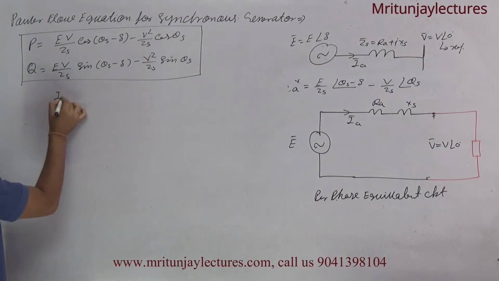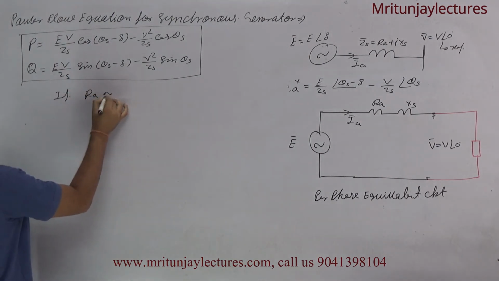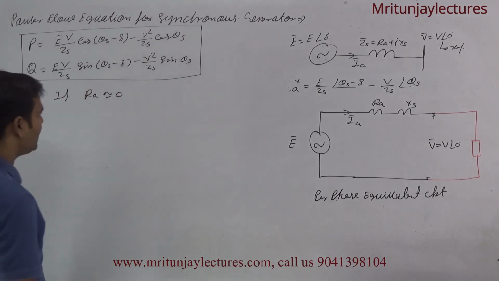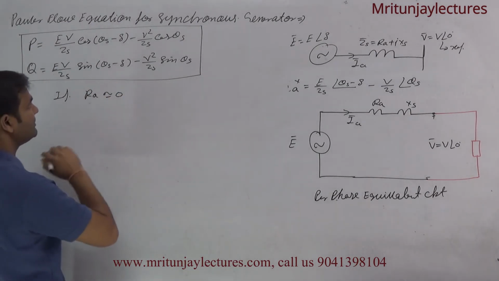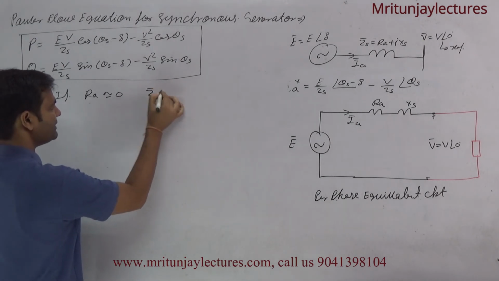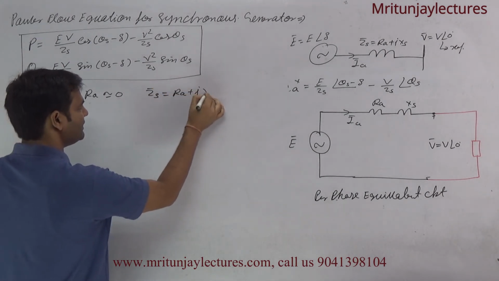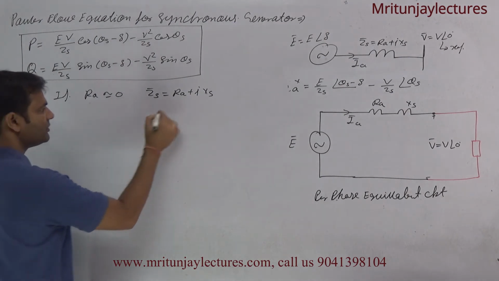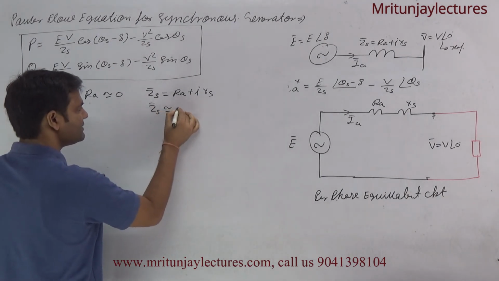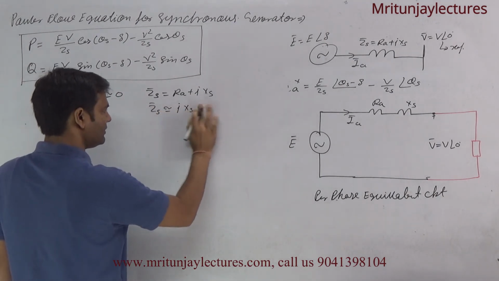Now, most of the time, if the armature is lossless, RA is equal to 0, then what about ZS? If RA is equal to 0, then ZS is written as jX.